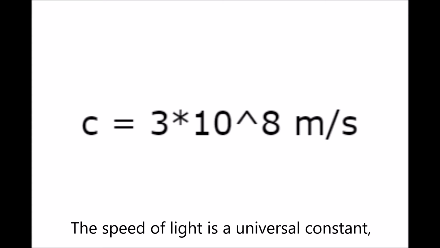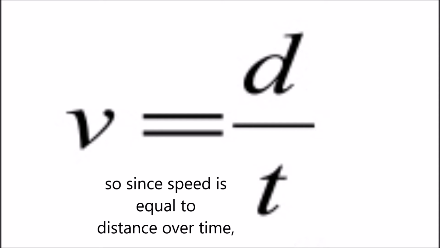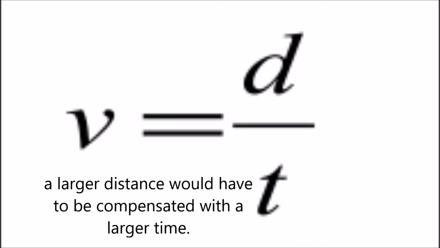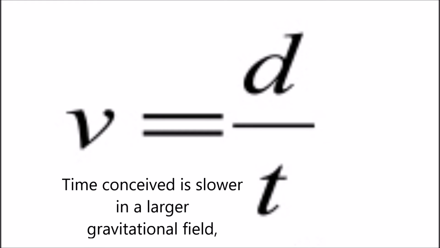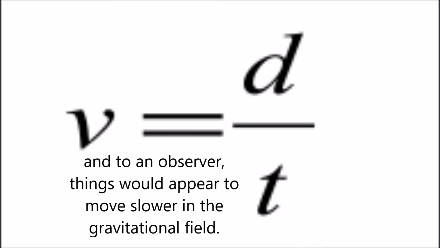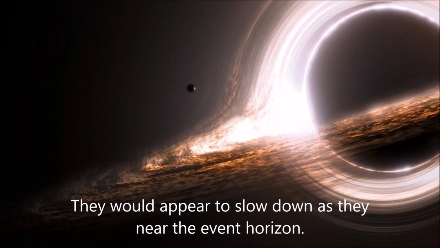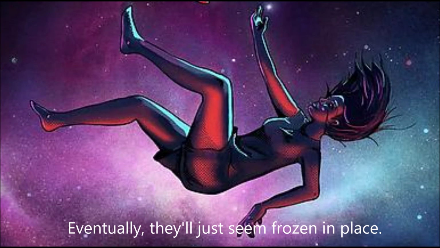The speed of light is a universal constant, so since speed is equal to distance over time, and speed is a constant, a larger distance would have to be compensated with a larger time. Time is perceived slower in a larger gravitational field, and to an observer, things would appear to move slower in the gravitational field. That is why, if you were to observe a person falling into a black hole, they wouldn't just get pulled in quick. They would appear to slow down as they near the event horizon. Eventually, they'll just seem frozen in place.